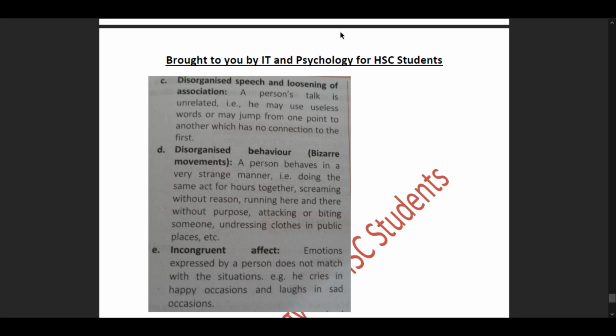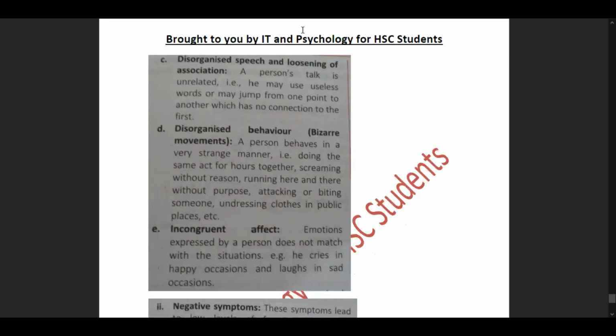Then we have our fourth positive symptom, disorganized behavior, bizarre movements. A person behaves in a very strange manner, that is, doing the same act for hours together, that is, rubbing the soap or washing a cloth many times, screaming without any reason, running here and there without purpose, attacking or biting someone, undressing clothes in public places, etc.